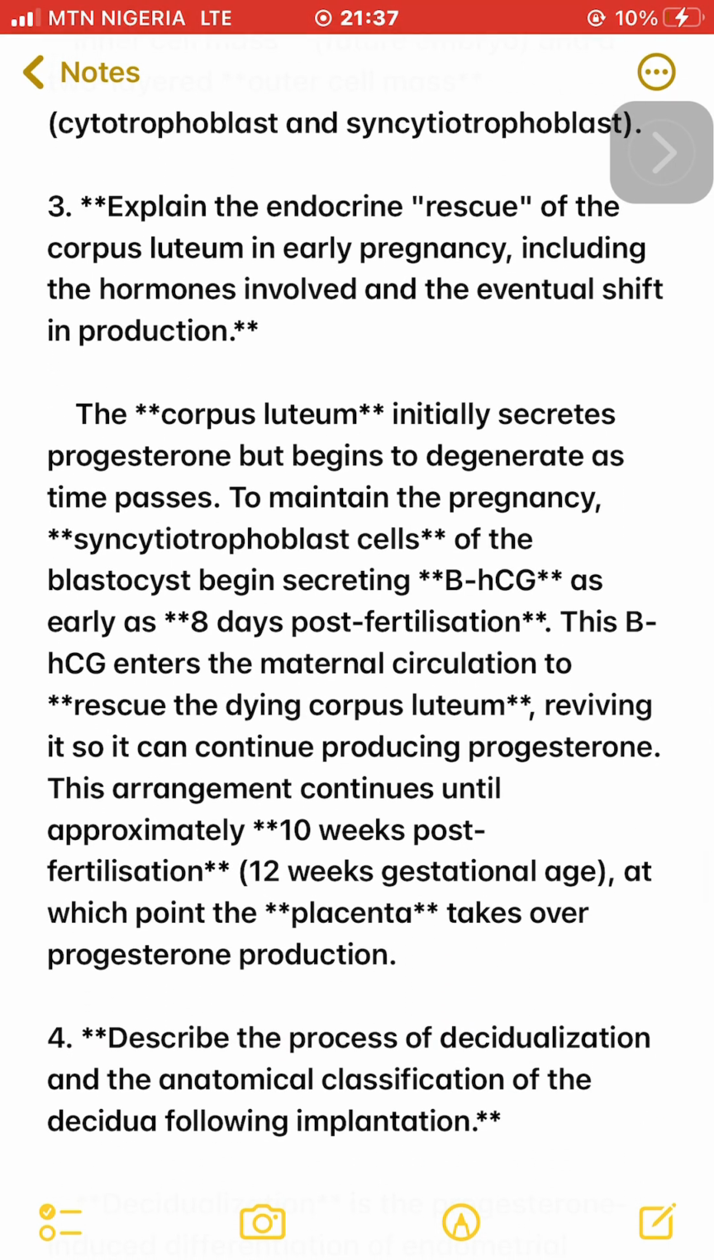3. Explain the endocrine rescue of the corpus luteum in early pregnancy, including the hormones involved in the eventual shift in production. The corpus luteum initially secretes progesterone but begins to degenerate as time passes. To maintain the pregnancy, syncytiotrophoblast cells of the blastocyst begin secreting beta-hCG as early as 8 days post-fertilization. This beta-hCG enters the maternal circulation to rescue the dying corpus luteum, reviving it so it can continue producing progesterone. This arrangement continues until approximately 10 weeks post-fertilization, 12 weeks gestational age, at which point the placenta takes over progesterone production.